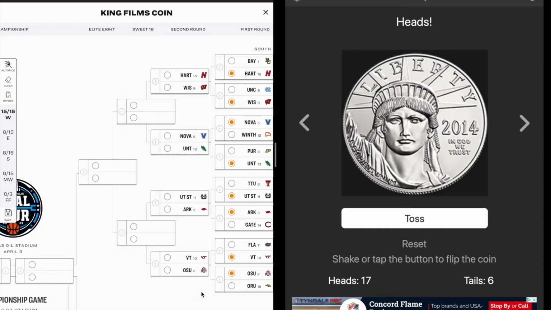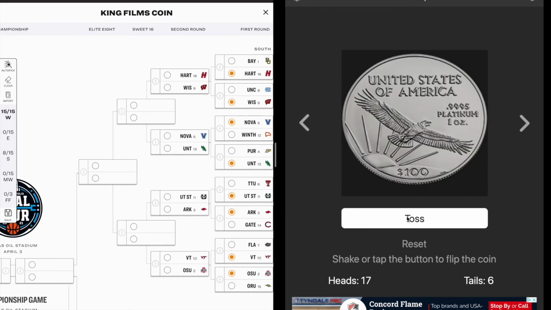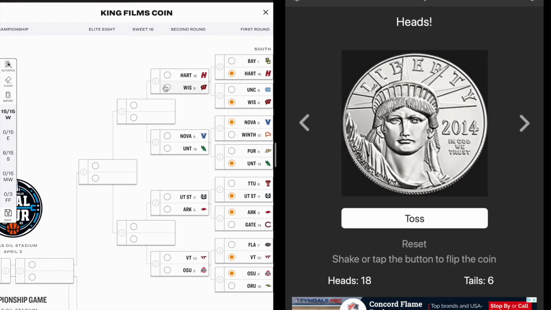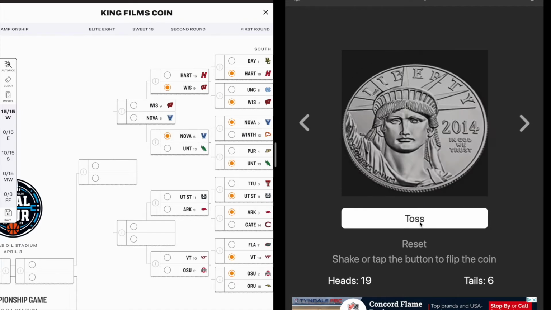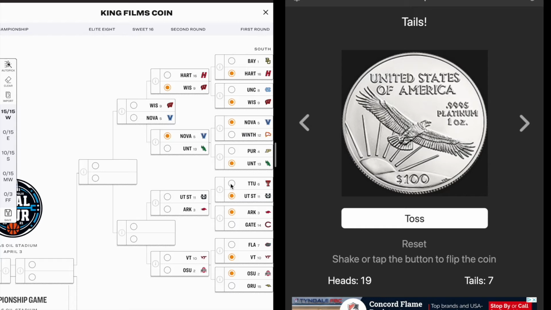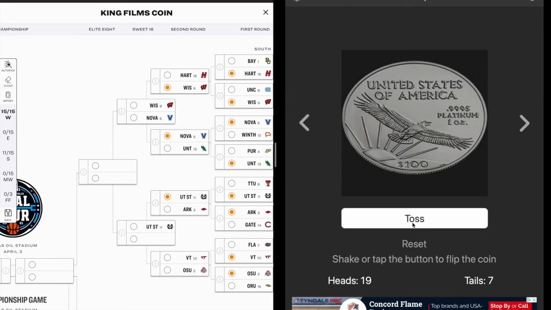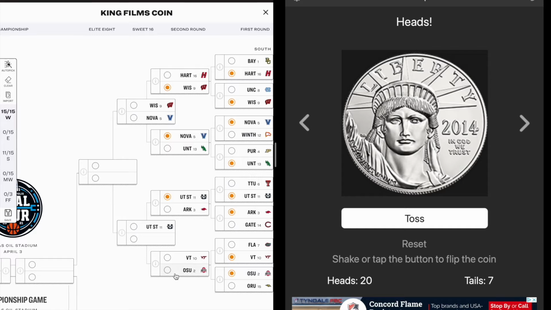So in the second round, we've got a 16 against 9 matchup. Again, heads will win it for Wisconsin, and it does. So 16 seeds fail to move on to the Sweet 16 twice. Another heads. This is insane, people. Utah State against Arkansas, and Utah State is going to get the victory here. Virginia Tech against Ohio State, and Ohio State will move on.